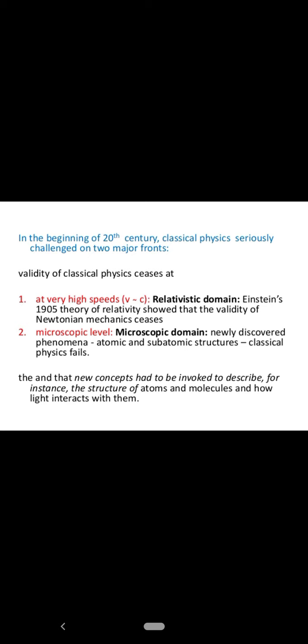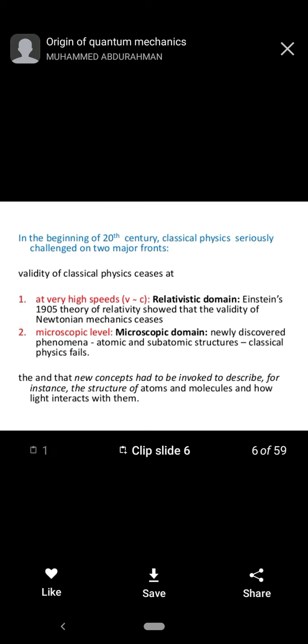In the case of very high speeds, that means when the velocity of a particle is of the order of the velocity of light, we call it the relativistic domain. In the relativistic domain, Einstein's 1905 theory of relativity showed that the validity of Newtonian mechanics ceases.